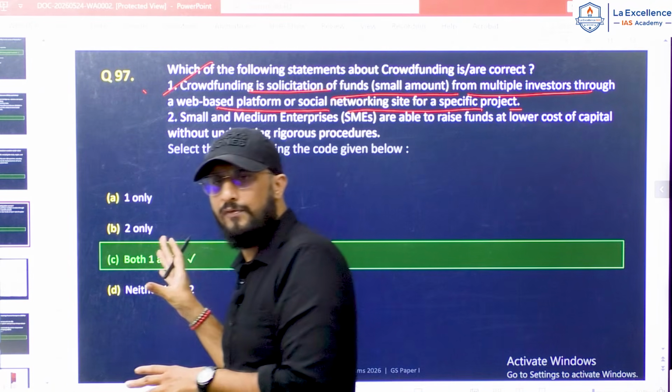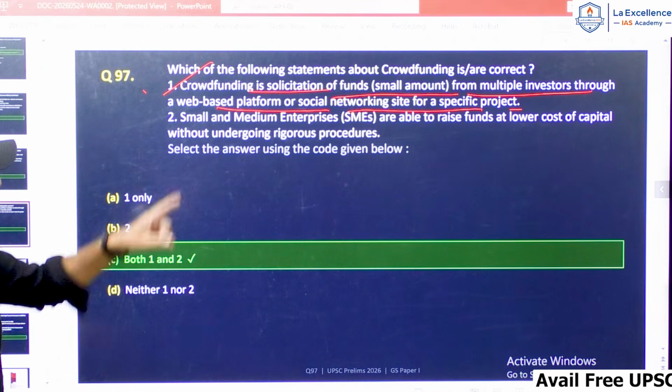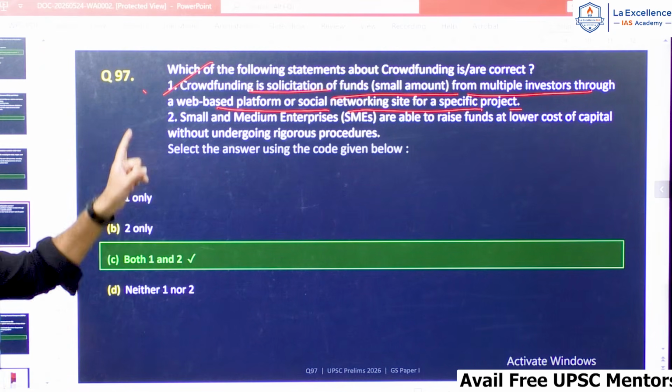This is exactly the definition given by SEBI, with regard to the definition of crowdfunding. So statement 1 is correct.